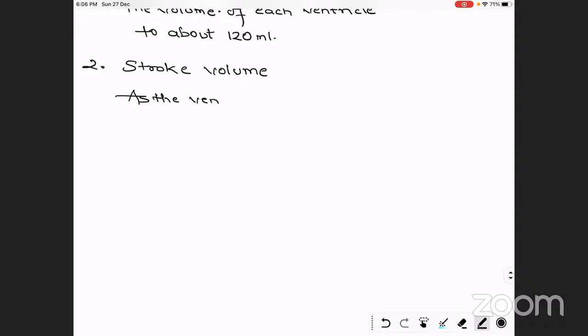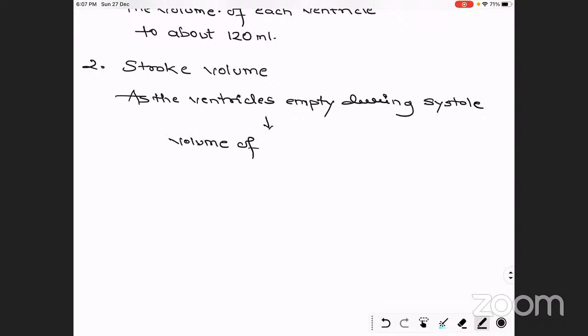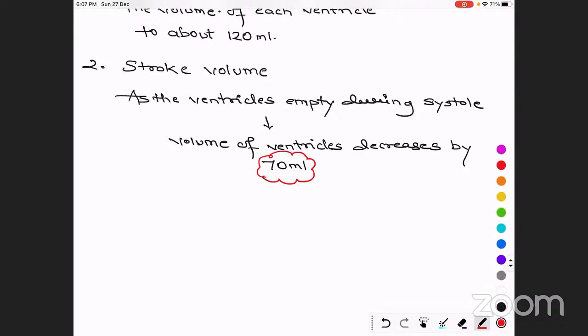As the ventricles empty during systole, the volume of the ventricles decreases by 70 ml. It is going to decrease by 70 ml.